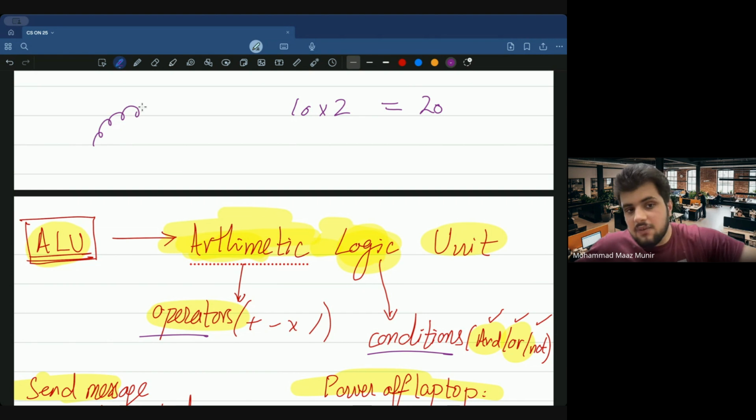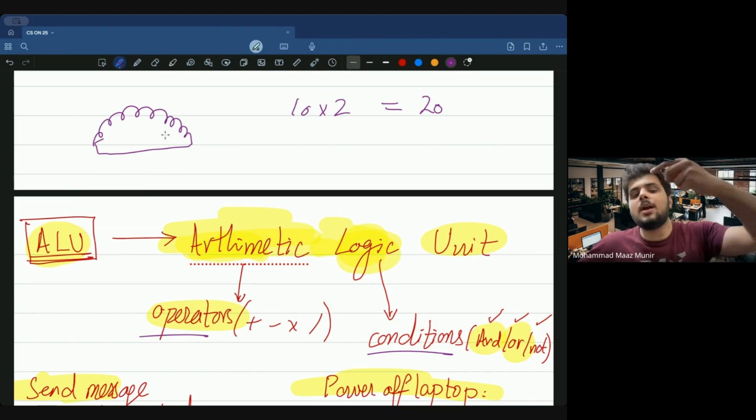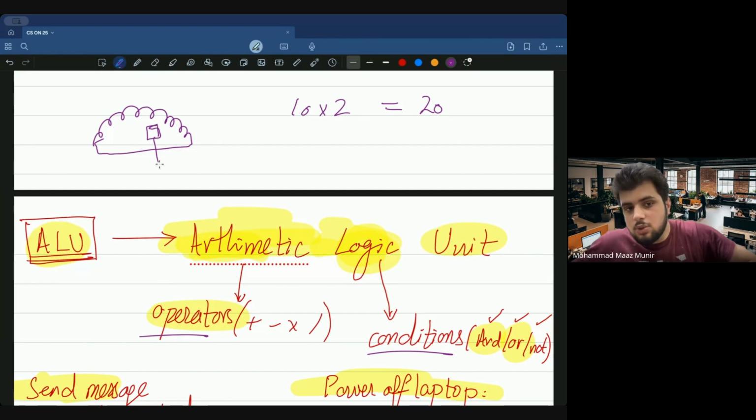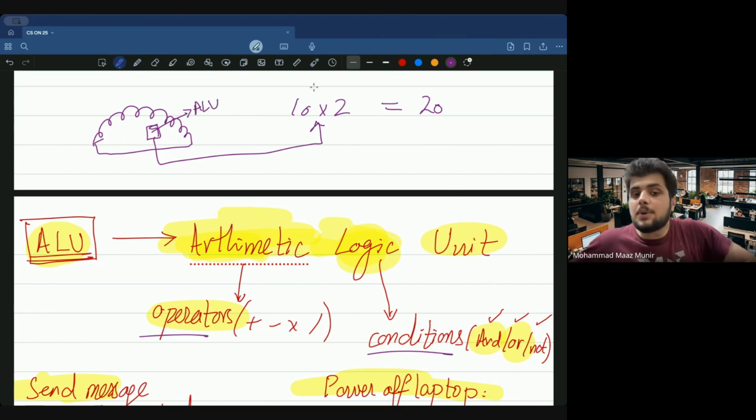But let's say this is your big brain, इसमें it can deal with multiple things. इसमें जो एक part है, maybe this one part which allows you to perform such calculations, ये part basically is known as ALU. So ALU perform करते हैं calculations such as 10 multiplied by 2 या 10 plus 2 या फिर 10 minus 2 या anything that is related to operators. सही, operators का मतलब mathematical conditions.